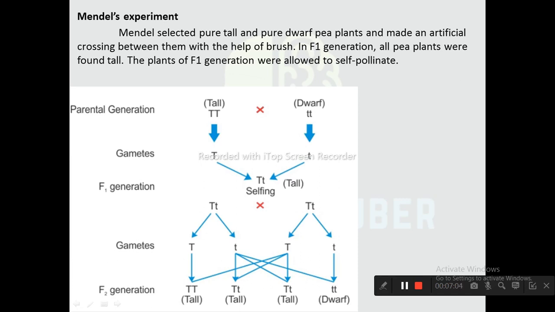Similarly, self-pollination of hybrid offspring of the second filial generation yielded 75% tall and 25% dwarf pea plants, which is presented in the chart given below.